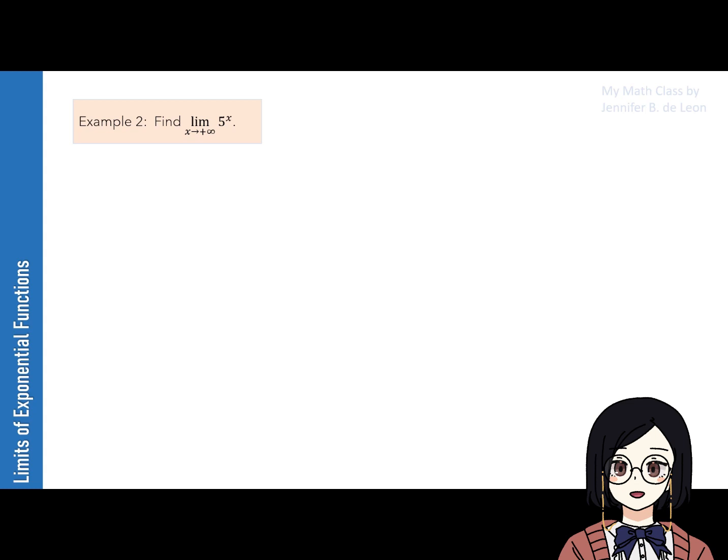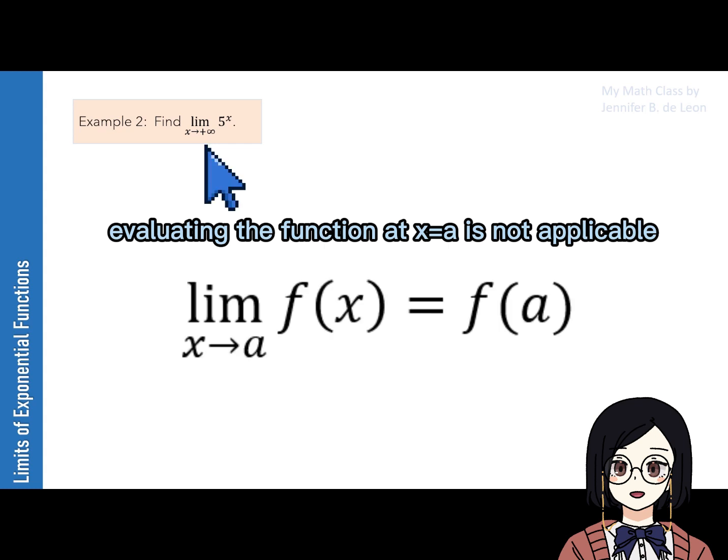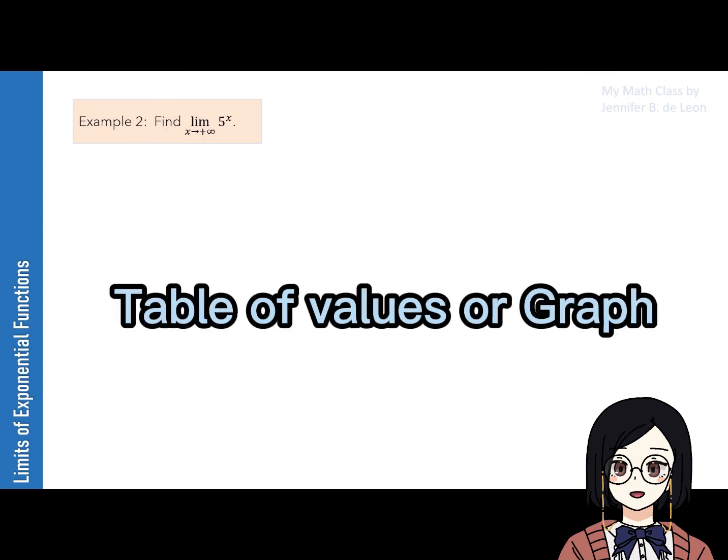Let's take a look at example number 2. Find the limit of 5 raised to x as x approaches positive infinity. Now, since the value at which x approaches is positive infinity, we cannot substitute positive infinity to x. So we have to find out the value at which the function approaches through table of values or graph.